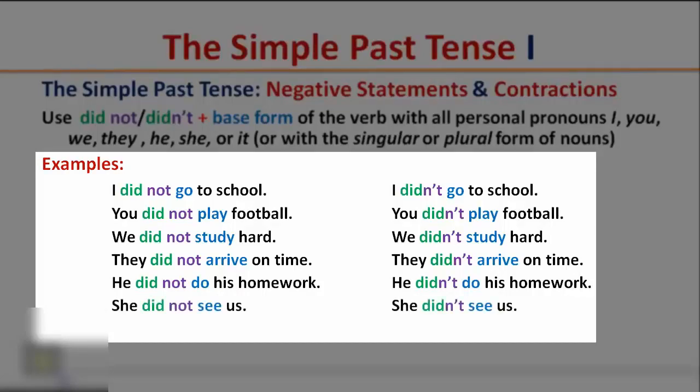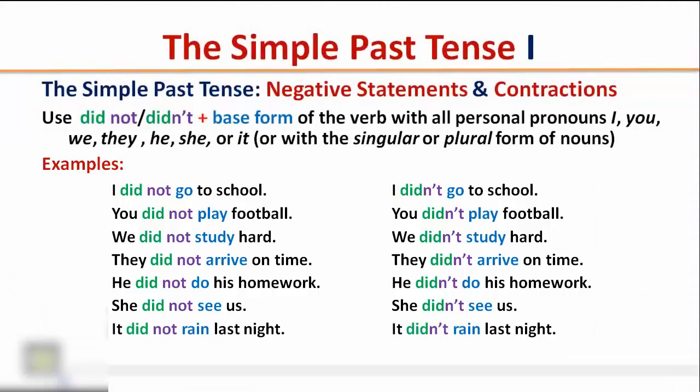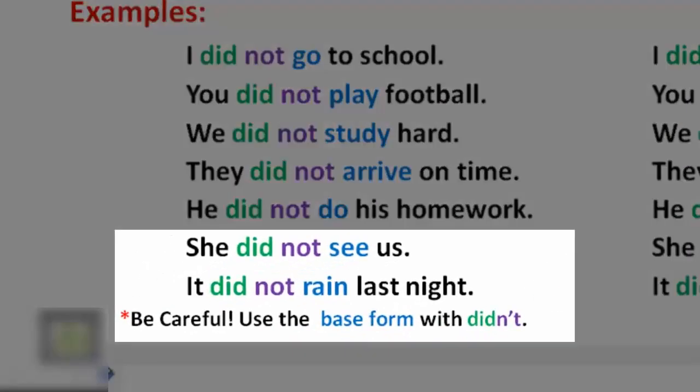She did not see us. She didn't see us. It did not rain last night. It didn't rain last night. Be careful. Use the base form with did not or didn't. So after the negative word, use the base form.